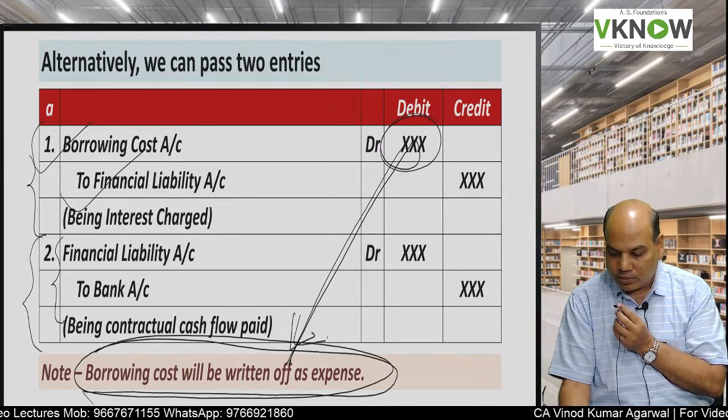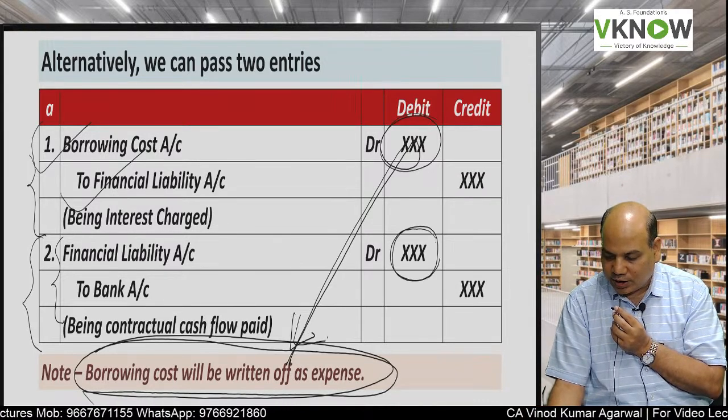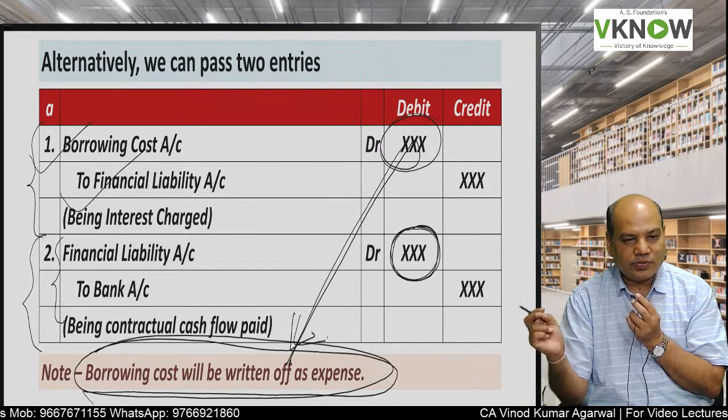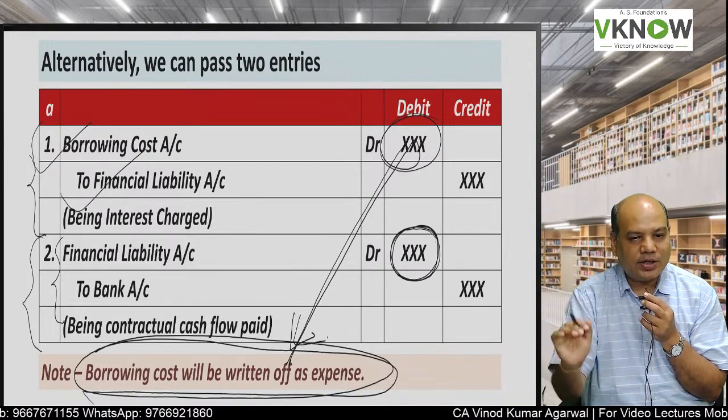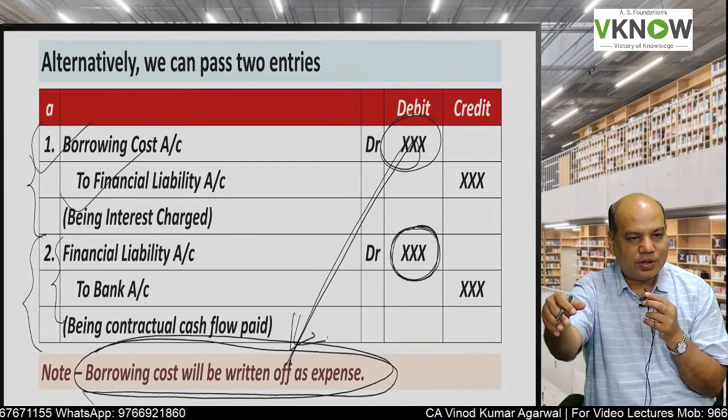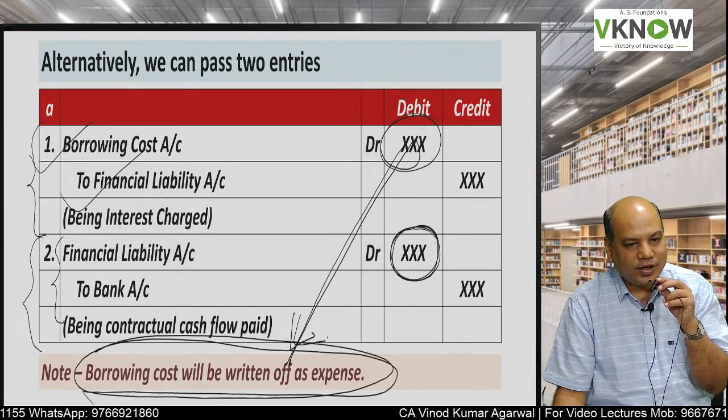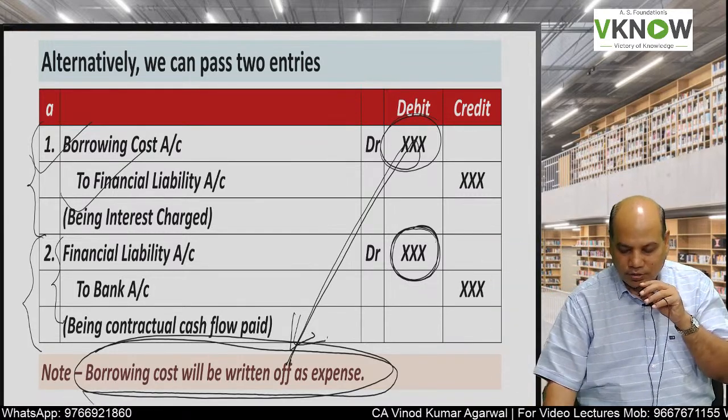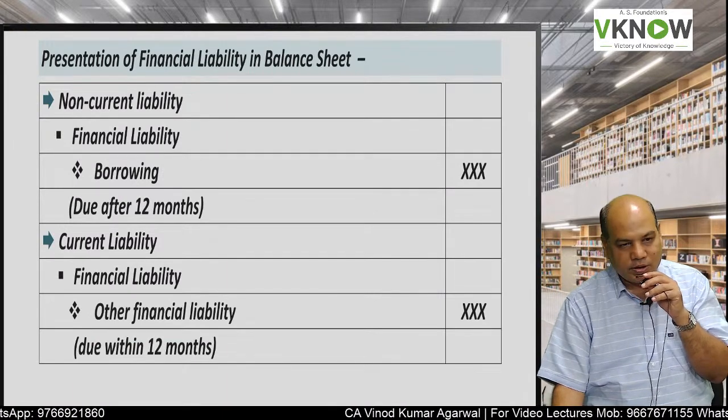Students make a mistake. The payment that they are making, they transfer to P&L account. No, that was CA Intermediate, that was foundation, 12th standard. In Final, you have become a bigger entity now. You are a more learned person now.